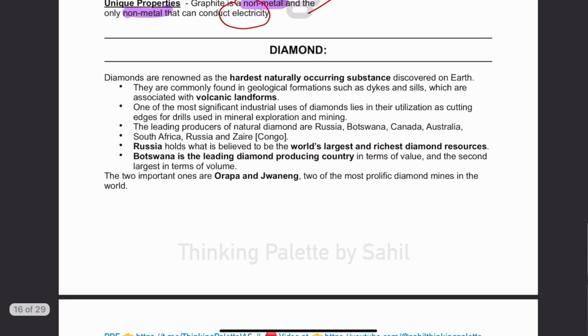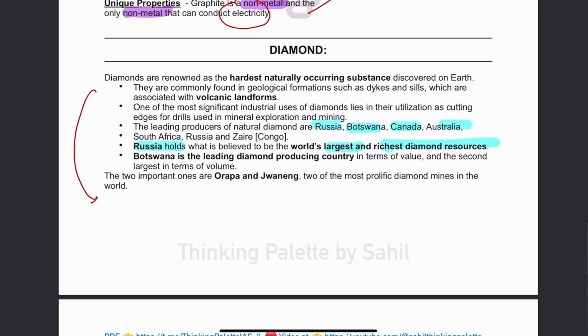Then next we have diamonds. Now guys, when we talk about diamond, we actually don't have too much of the diamond resources in India. Largest producers of diamond are Russia, Botswana, Canada, Australia. Russia has the largest and richest diamond resources.